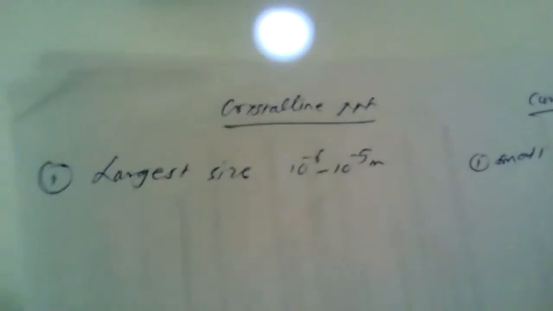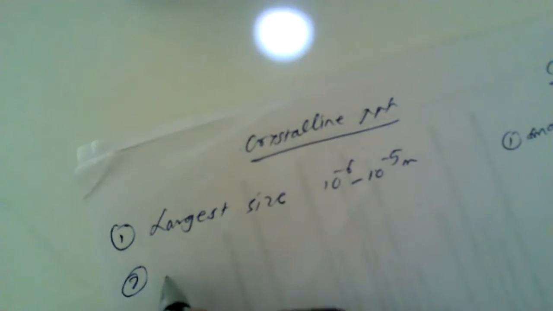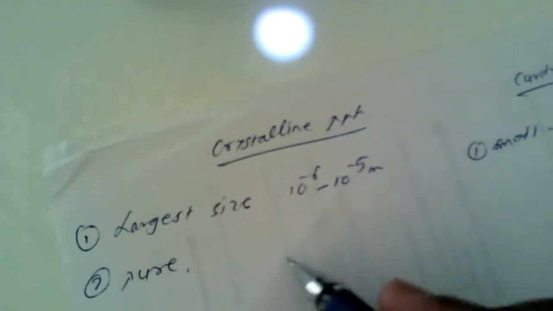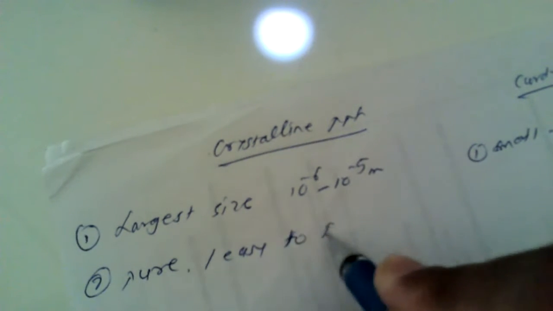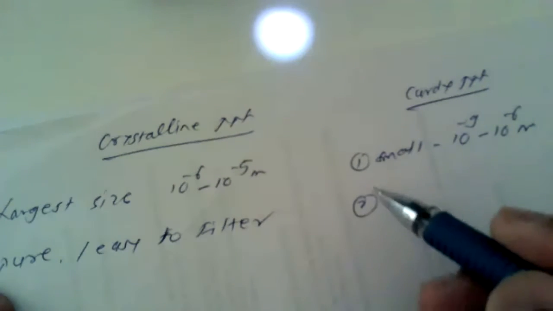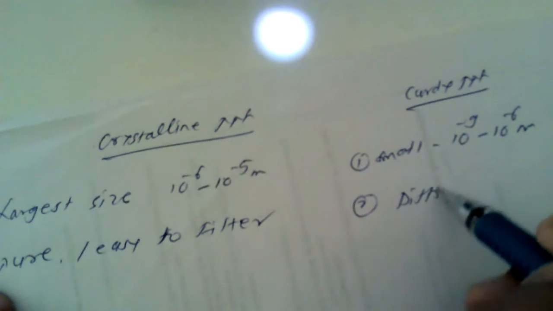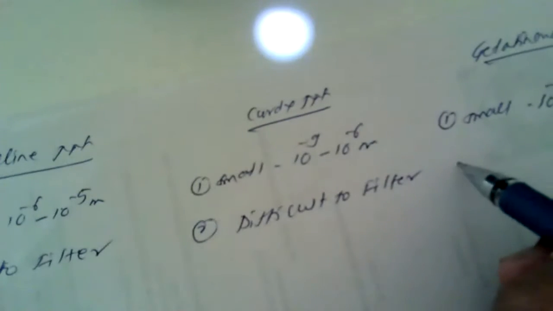From this it is observed that crystalline precipitate particles are large enough. The second point is that crystalline precipitates are obtained in a very pure condition and they are very easy to filter. The second point under curdy precipitate: because of the small size, they are very difficult to filter. Why? Because they may pass through the filtering medium.